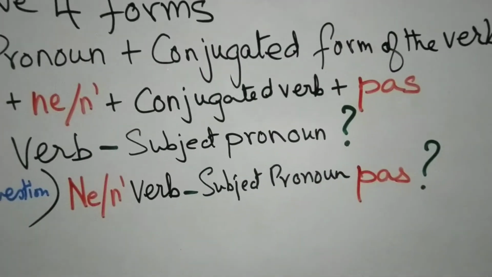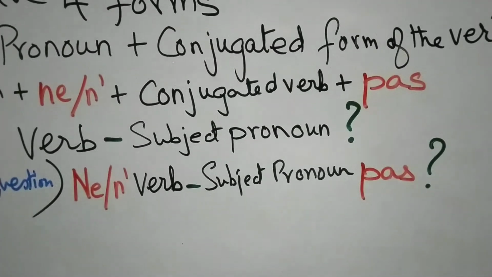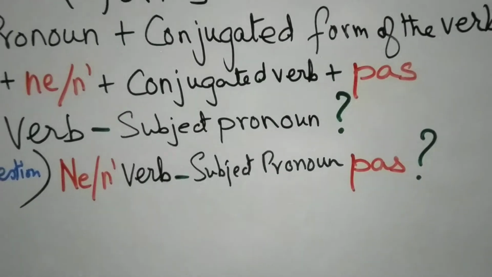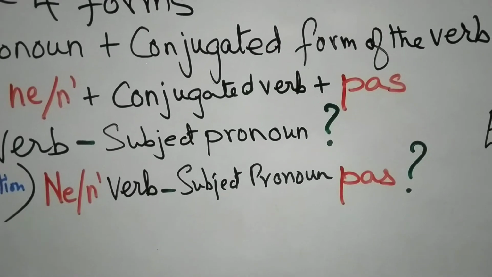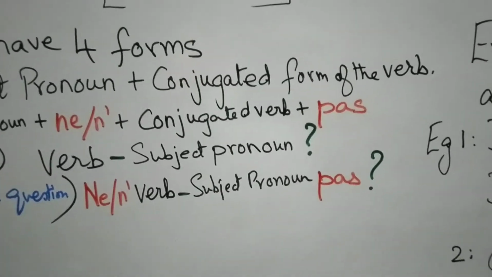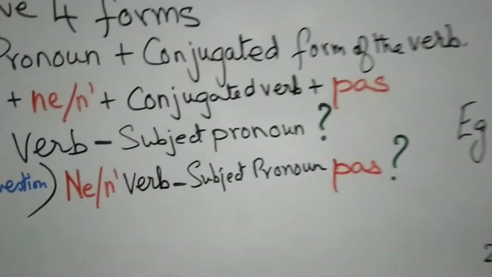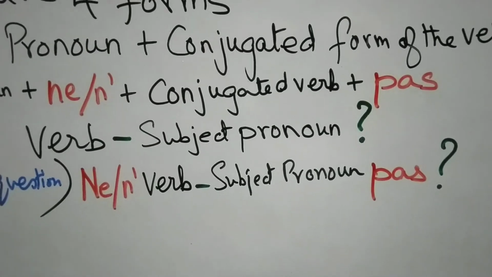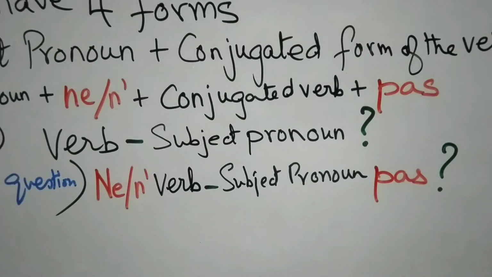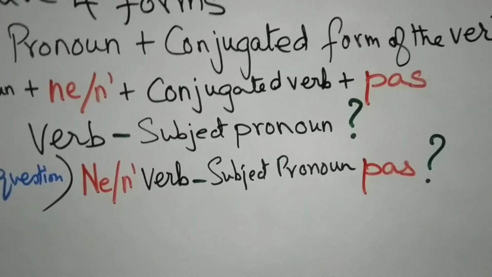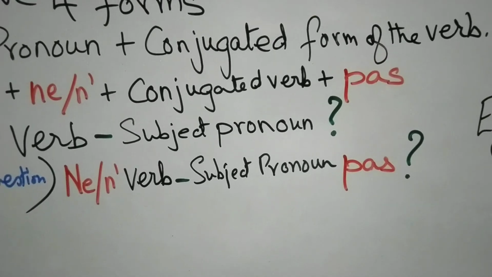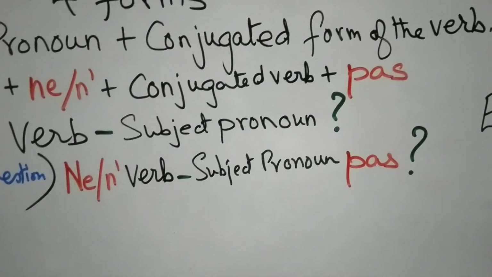We add ne or n apostrophe before the verb, put a hyphen, put the subject pronoun after it, and follow it by pas and a question mark. You will get the interrogative negative form. In short, the interrogative negative form is nothing but placing ne or n apostrophe before the interrogative form and placing pas after the interrogative form and following it with a question mark.